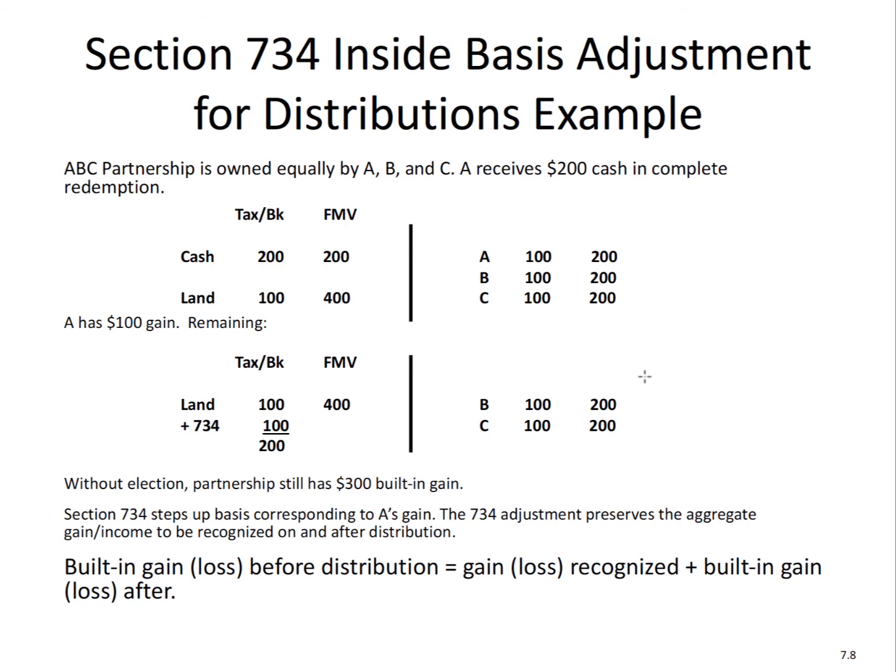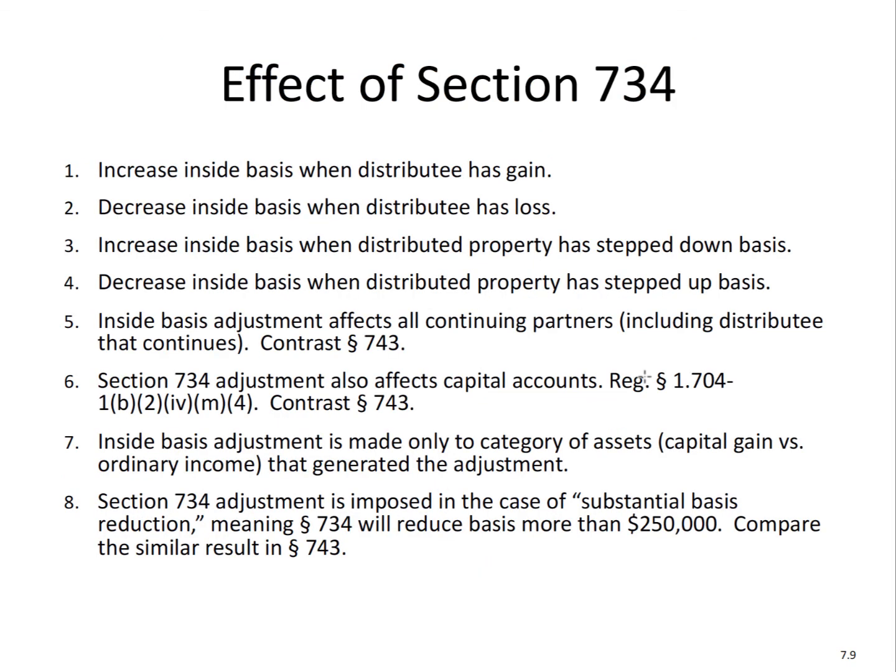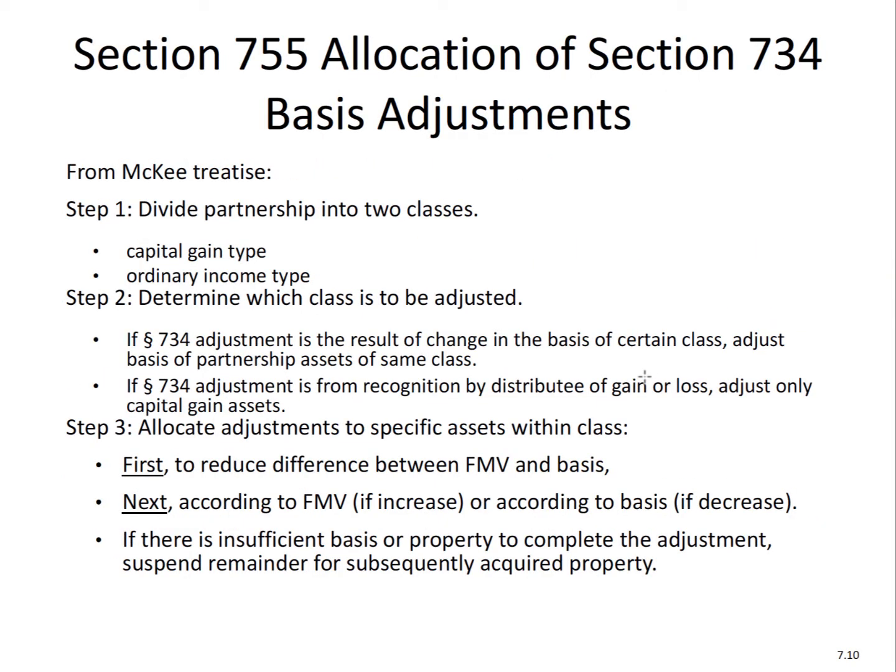So here's a Section 734 inside basis adjustment. Again, this is when you have a 754 election in place and how it works. It's very similar to the sale or transfer of partnership interest, but it's a little bit more tricky because you have the integration of these rules. This is beyond the scope of this discussion. I just want to have this example for you. And here is the effect, as well as from the McKee treatise. McKee is a very well-known treatise when it comes to partnership tax. It's the WG&L series with respect to taxation. If you're going to be a tax practitioner, you need to know that, because when you have very difficult issues, WG&L is one of the first places to go. So you're welcome to look at that.